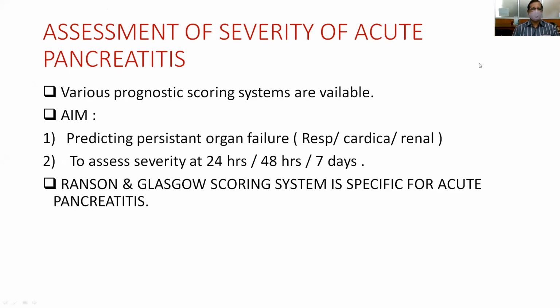In severe acute pancreatitis, there are various prognostic scoring systems. So the aim of following these scoring systems is that they predict the severity and persistence of organ failure at 24 hours, 48 hours. So we assess the severity and the prognosis of the patient after 1 day, 2 days, and 7 days.